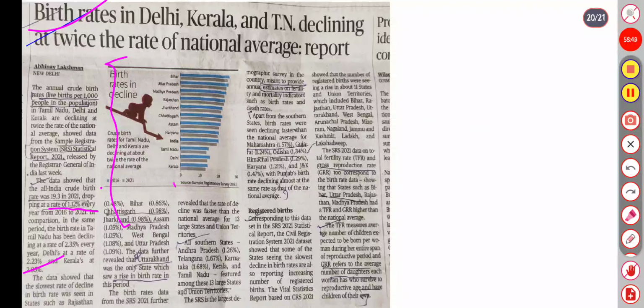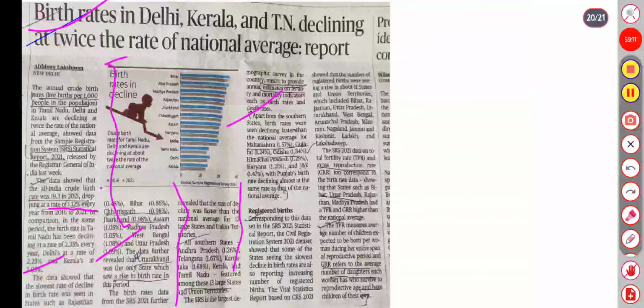In Bihar it's 0.86%, Chhattisgarh 0.98%, Jharkhand 0.98%, Assam 1.05%, Madhya Pradesh. The data revealed Uttarakhand was the only state which raised its birth rate. The SRS 2021 further revealed that the rate of decline was faster than the average. So apart from the other southern states, birth rates are declining faster.